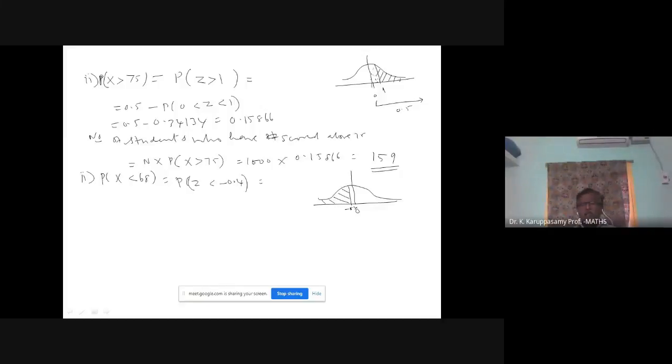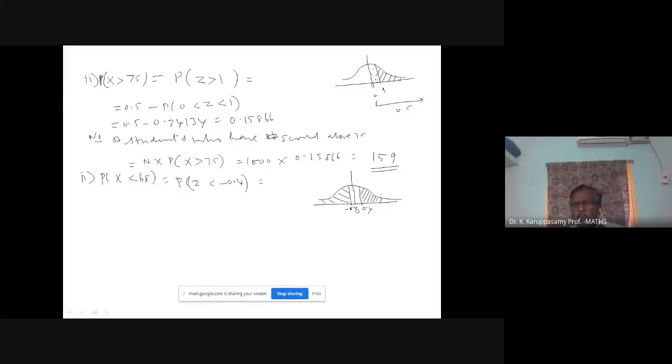Just to convert this diagram into right side, instead of minus 0.4, here you take plus 0.4. This is plus 0.4. This area is same as this area. Understand the concept?